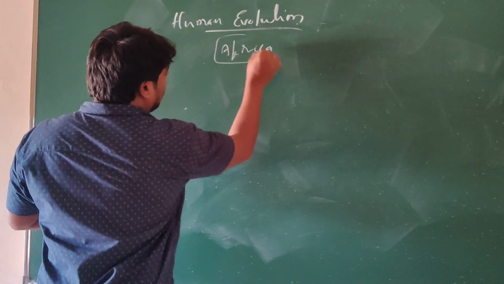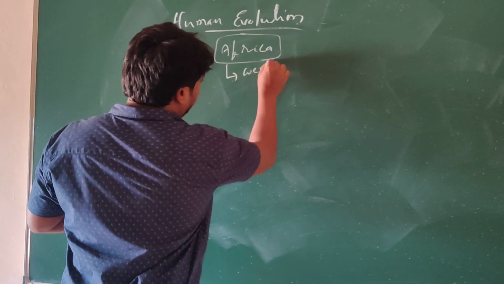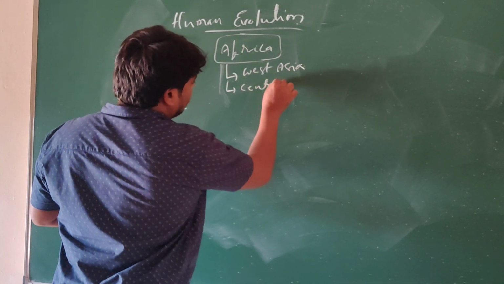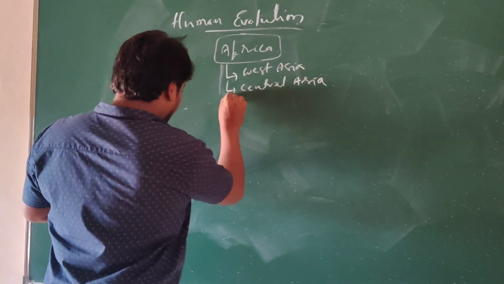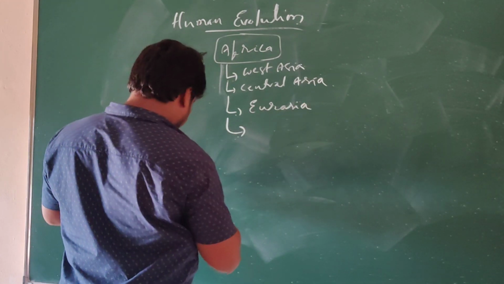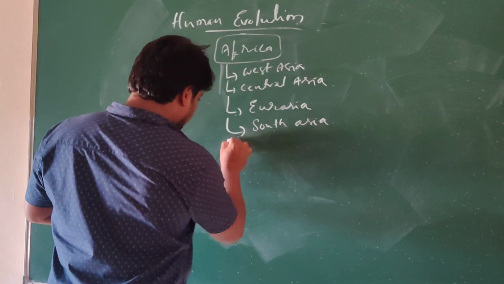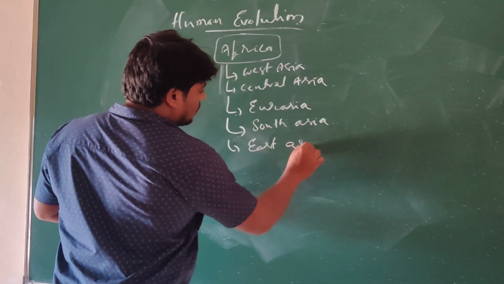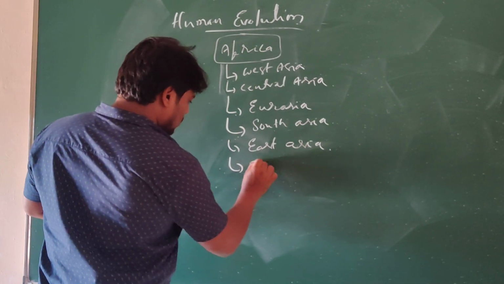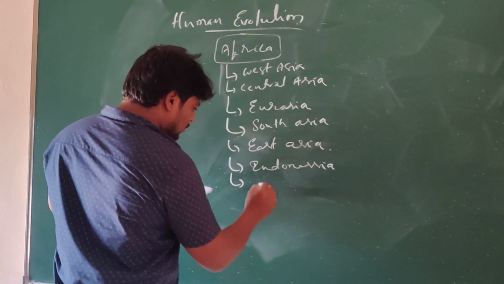From Africa, the human beings migrated to West Asia. From Africa, they moved to Central Asia. From there, they moved to Eurasia. From there, they moved to South Asia. From there, they moved to East Asia. Again from there, they moved to Indonesia. And from there, they moved to the Philippines.